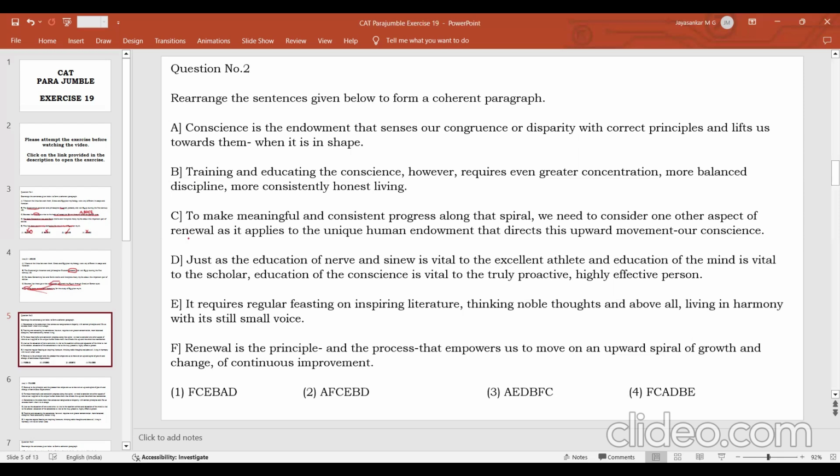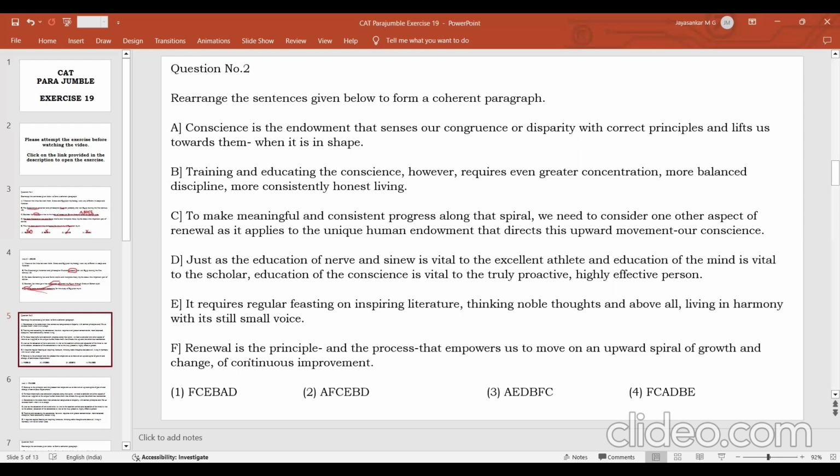C, D, E are talking about conscience in one way or another, whereas F is talking about a completely different thing. What is renewal? So, what is renewal? We will first focus on this one. Renewal is a principle and a process that empowers us to move in an upward spiral of growth and continuous improvement. So renewal means when you try to improve yourself continuously, that process is called renewal.